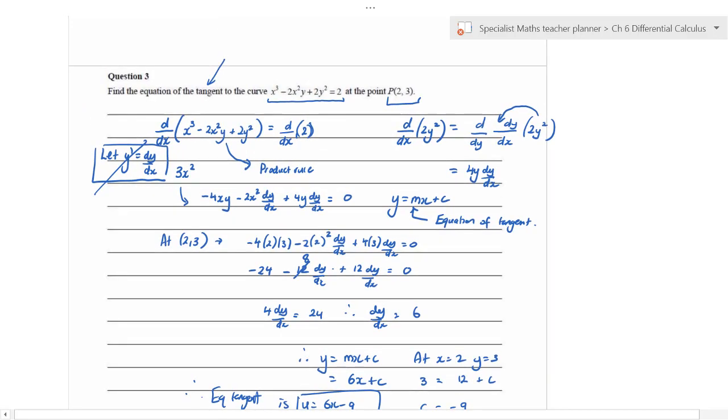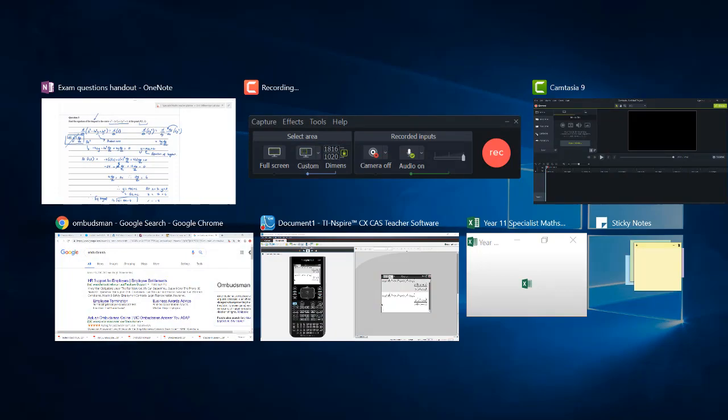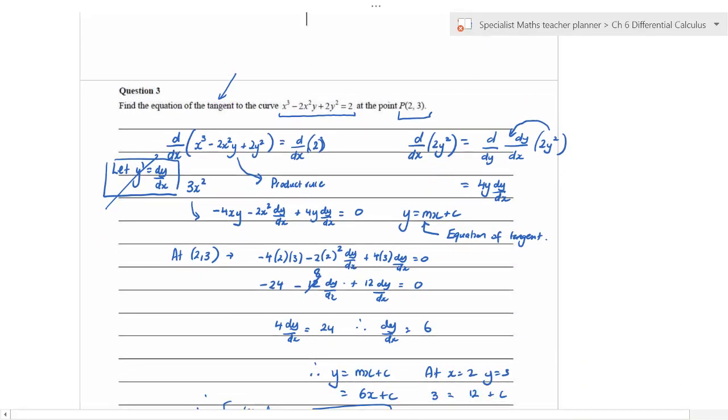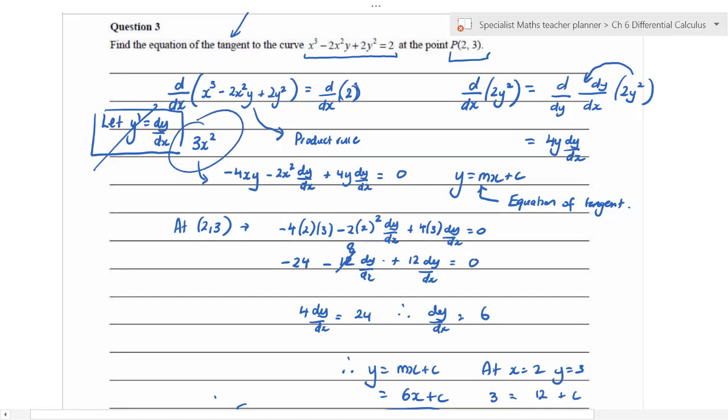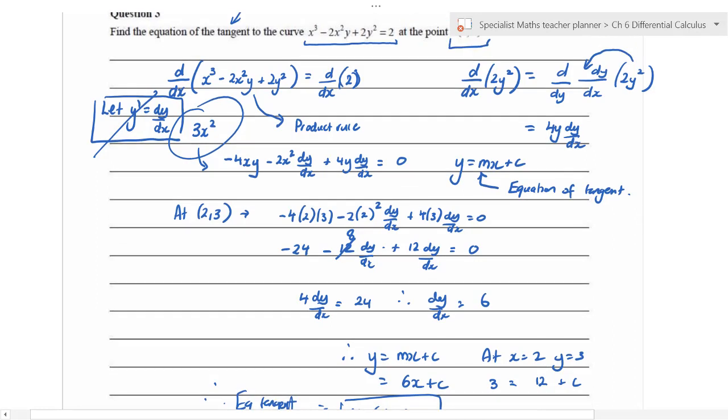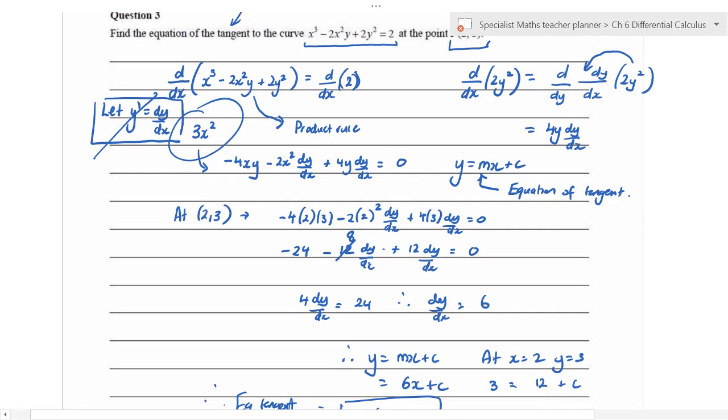All right, now let me just pause that. Okay, so just looking back at that, way over here I didn't have that 3x squared. So clearly that's a bit of a blunder on my behalf. So let's go over here and change this a little. So 3x squared when x equals 2 is 3 times 2 squared, which is 12. So there's a 12 over here.